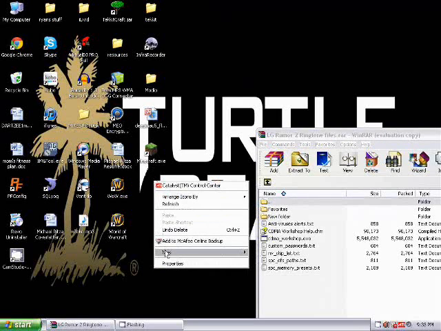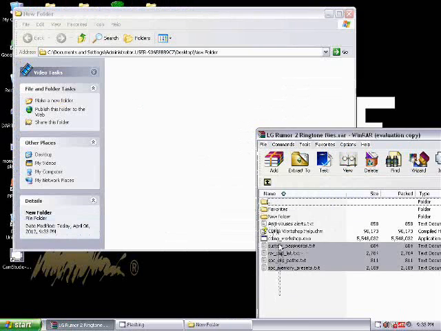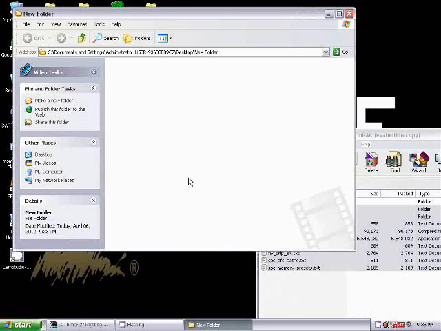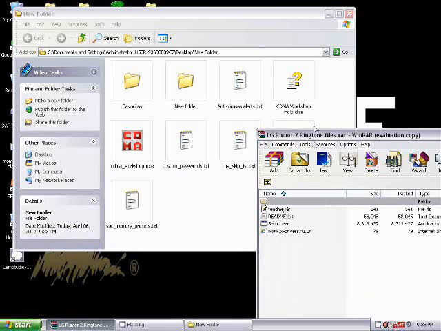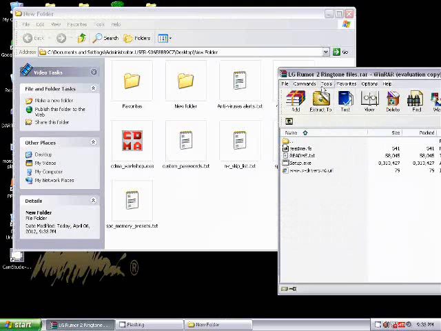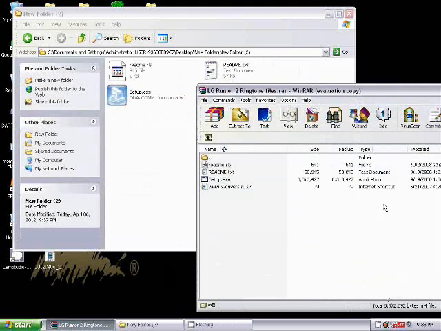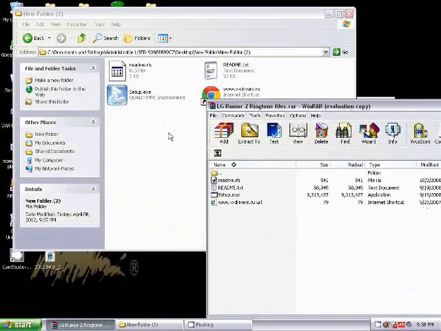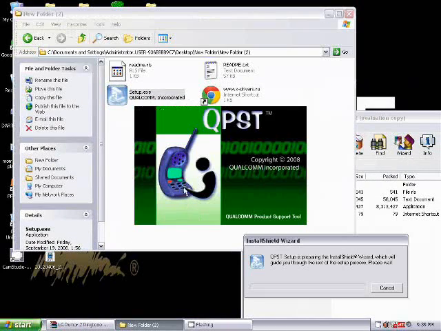Just go ahead and create a new folder. Okay, we're going to just go ahead and drag and drop. And I'm actually going to pause the video and run the setup for this program. So I'll be right back. Hey guys, I'm actually just going to do it in case you get lost in the installation. Not like you will, but we never know. So I'm just going to go ahead and start running the setup.